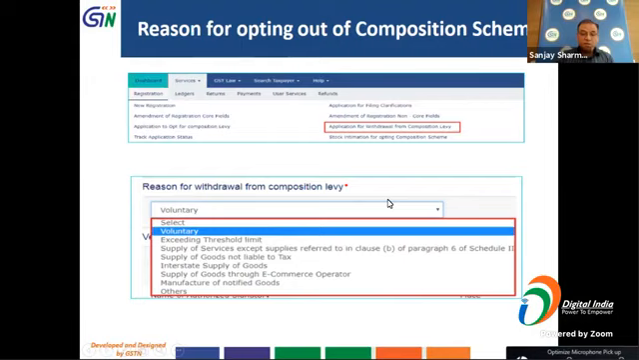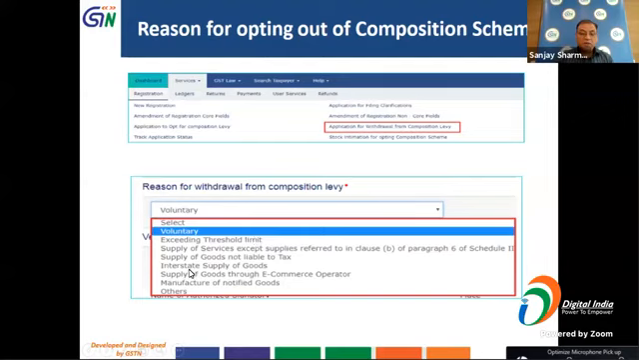Now, what are the possible reasons? All the reasons are listed out here, but I'll just briefly tell you what the common reasons are. One is, if you have exceeded the threshold. In the beginning, we discussed the threshold, which is specific to states. Only if you are under that threshold can you apply for the composition scheme. So in case you happen to exceed the threshold during the year, you will have to opt out of the composition scheme.